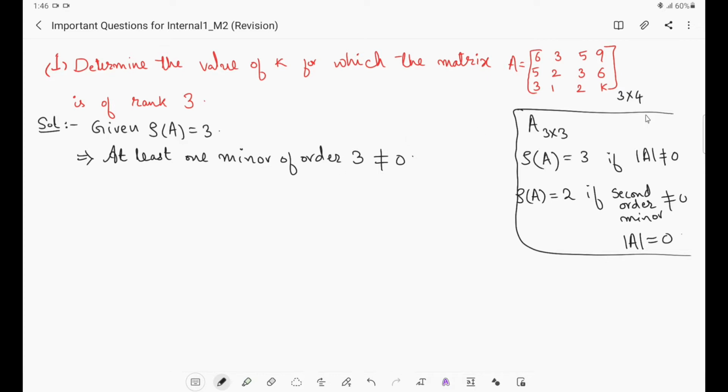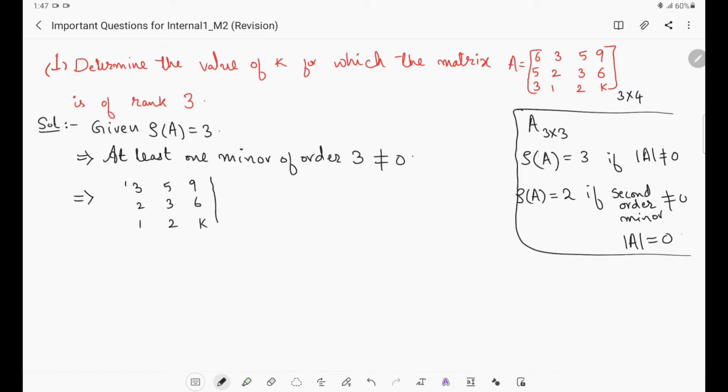You consider this condition. So if the given matrix is a 3 by 4 matrix, we need one third order minor. Out of this we can find 3-4 minors of order 3. Out of that you consider the minor in which this k is involved, because we need to find the value of k. So you consider a third order minor of this in which k is involved. Consider this matrix 3, 5, 9, 2, 3, 6 and 1, 2, k.